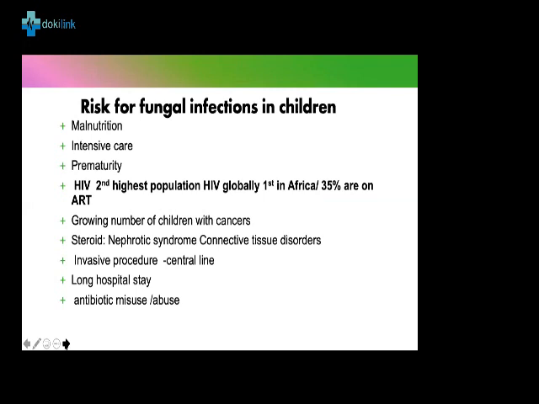Okay, so what are the risks for fungal infection in children? Usually in Africa, we have a lot of malnutrition. Then Nigeria has the second highest population of HIV in children globally, and it's about first in Africa. And only 35% of these are actually on ART. So we expect a lot of patients with fungal infection in Nigeria, especially patients who are HIV positive. Then, of course, we have a growing number of patients with cancers now, and also nephrotic syndrome. Can I have the next slide?